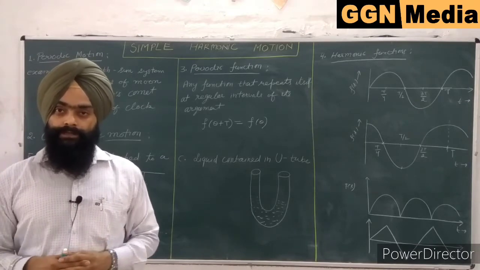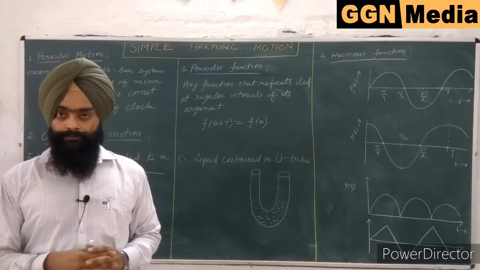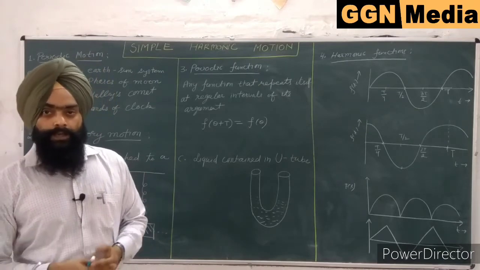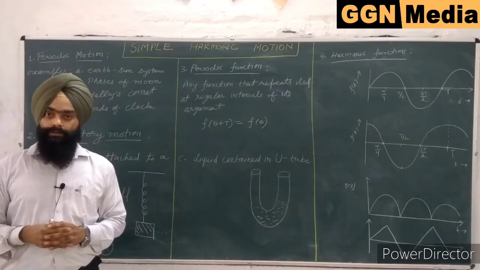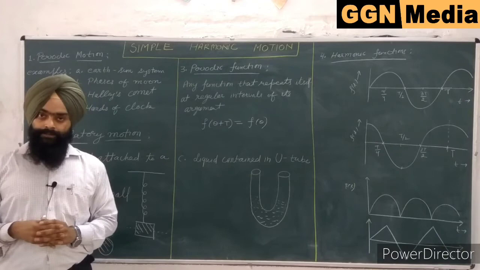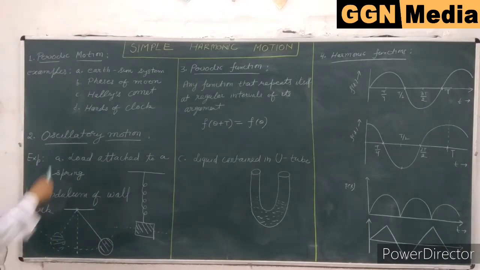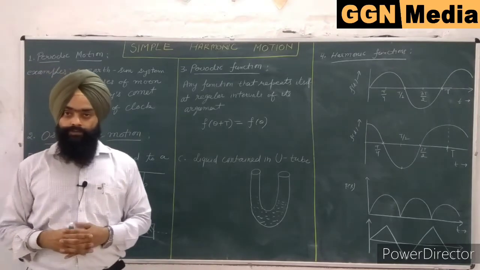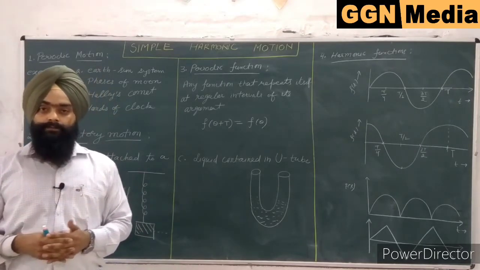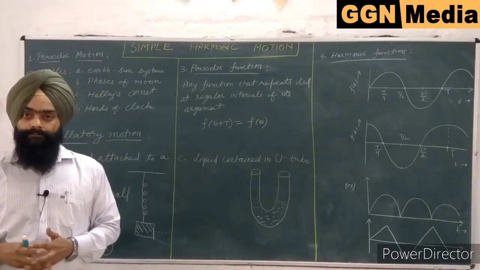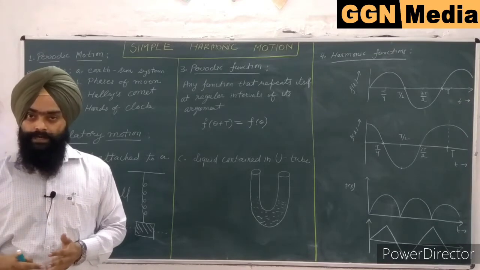Let us start with the topic of discussion, simple harmonic motion. In order to understand simple harmonic motion, we need to understand two terms. The first one is called periodic motion. So what is periodic motion? Periodic motion is that motion which repeats itself after a regular interval of time.